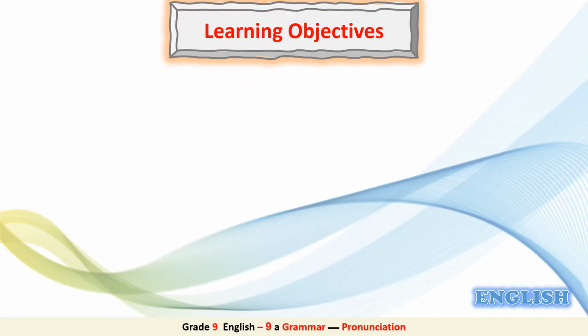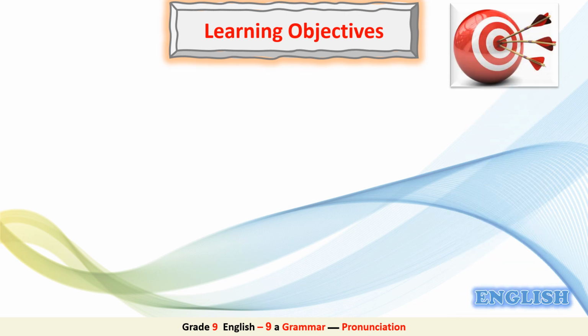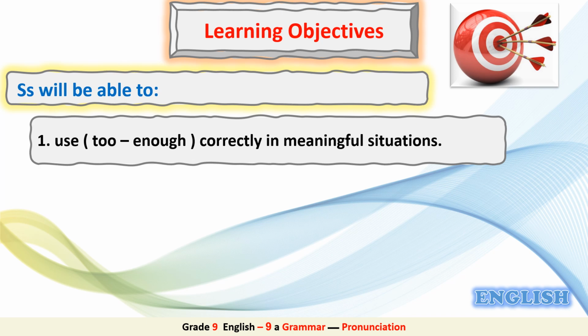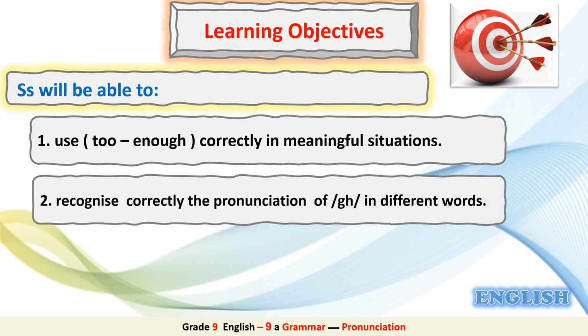First, let's have a look at our learning objectives for today. By the end of this lesson, students will be able to: 1. Use too or enough correctly in meaningful situations. 2. Recognize correctly the pronunciation of GH in different words.